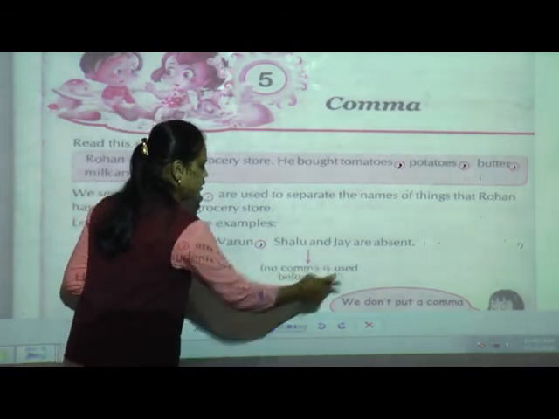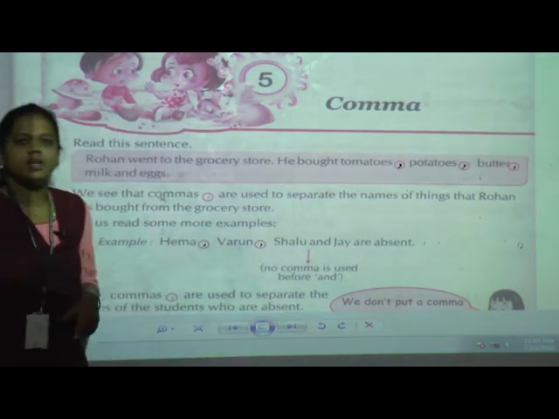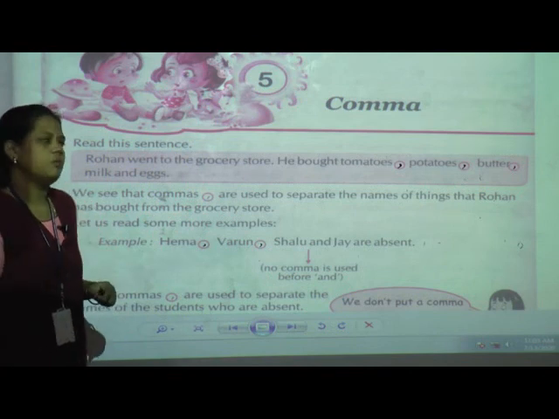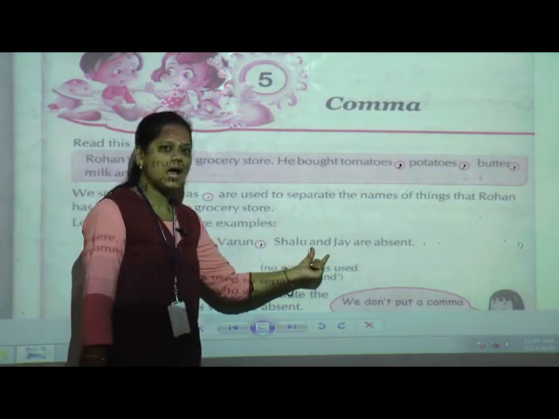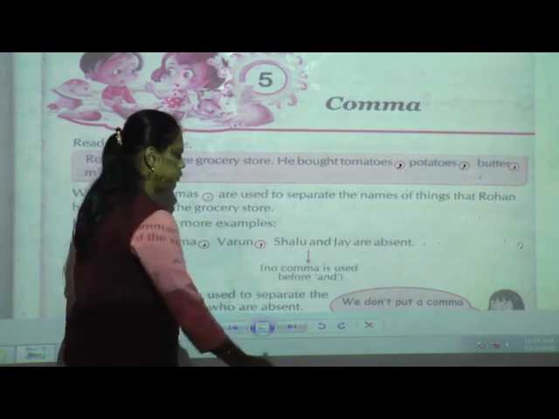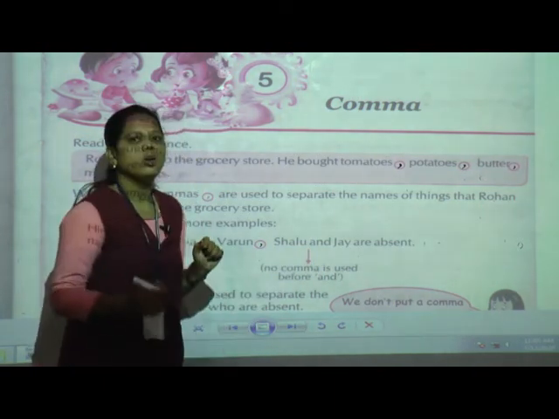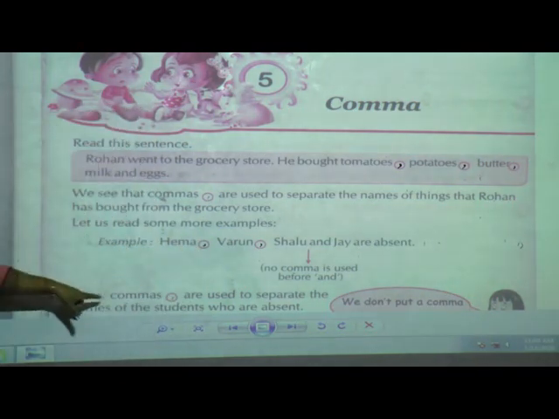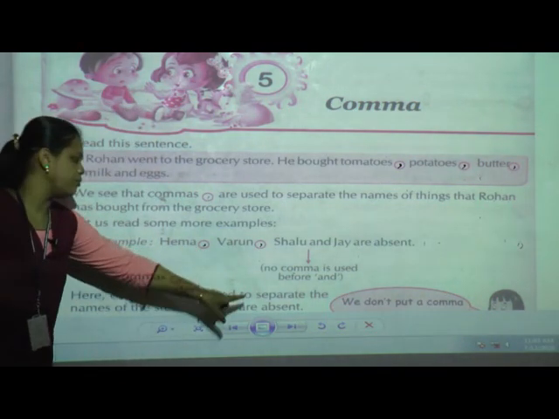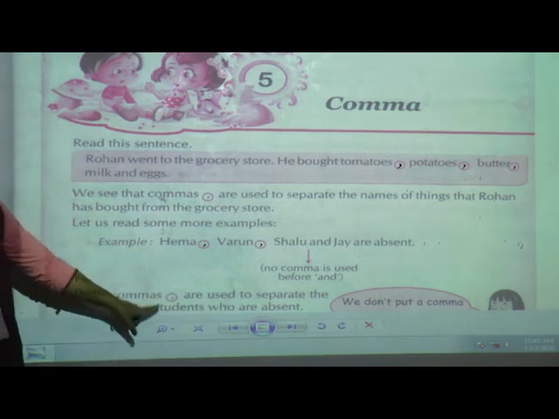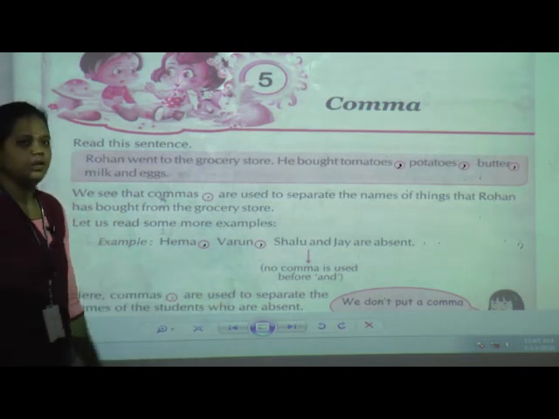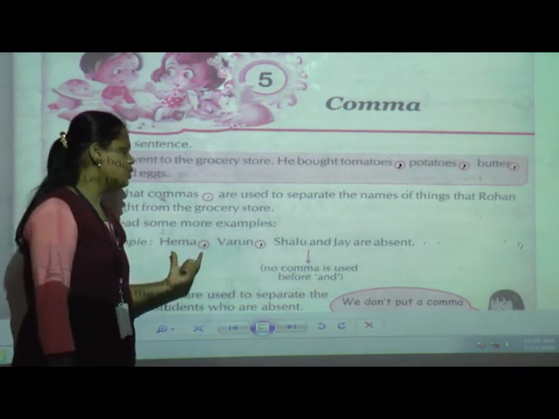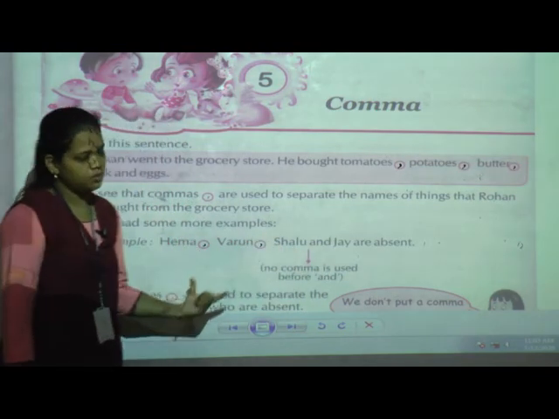No comma is used before and. Whenever we separate things with commas, if and comes in the sentence, we should not give a comma before and. Commas are used to separate the names of the students who are absent from school.